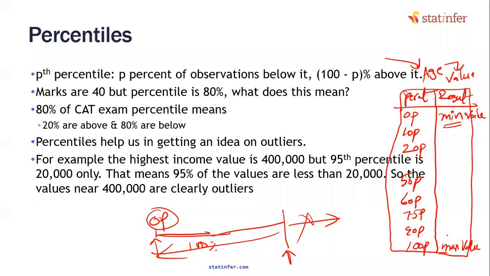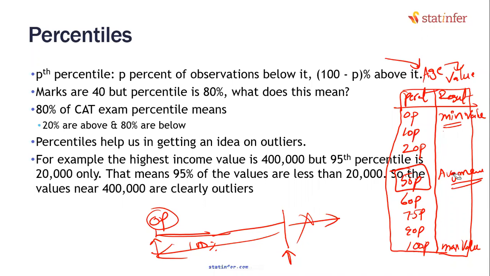Have we discussed something else here? Have we discussed 50 percentile value? What is that point where exactly right in the middle, above it there is 50, below it there is 50? Have we actually seen it anywhere? Median. 50 percentile value is median. Somebody is saying average. Can I say this is mean value?